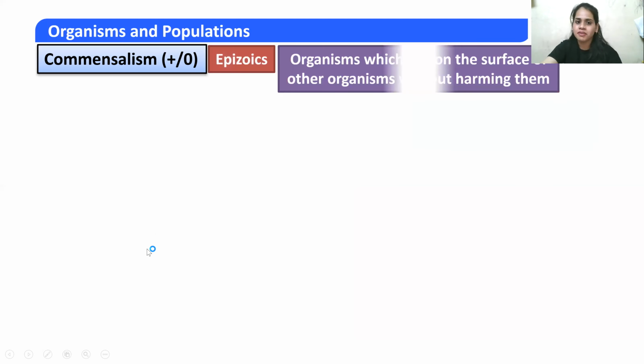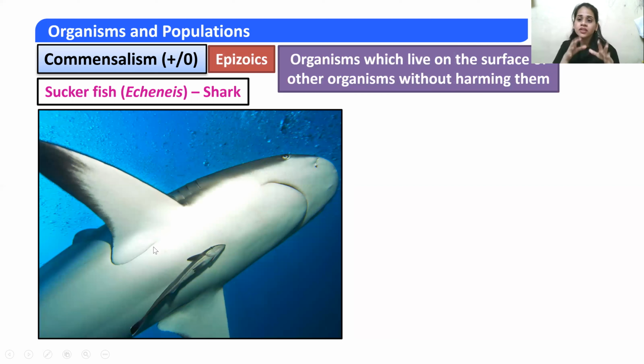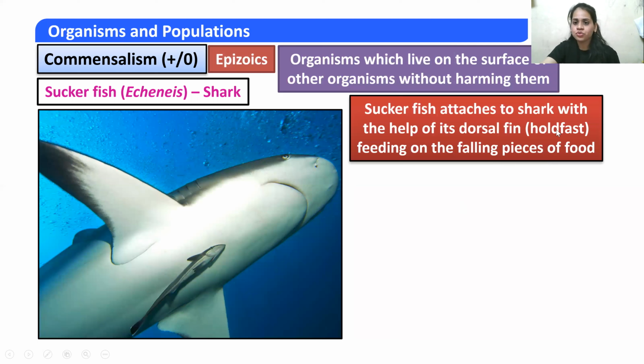Now let us see what epizoic are. These terms are also important. Epizoic are organisms which live on the surface of other organisms without harming them. An example is the suckerfish, also called Echeneis, with the shark. The suckerfish attaches to the shark with the help of its dorsal fin, holding fast and feeding on the falling pieces of food.